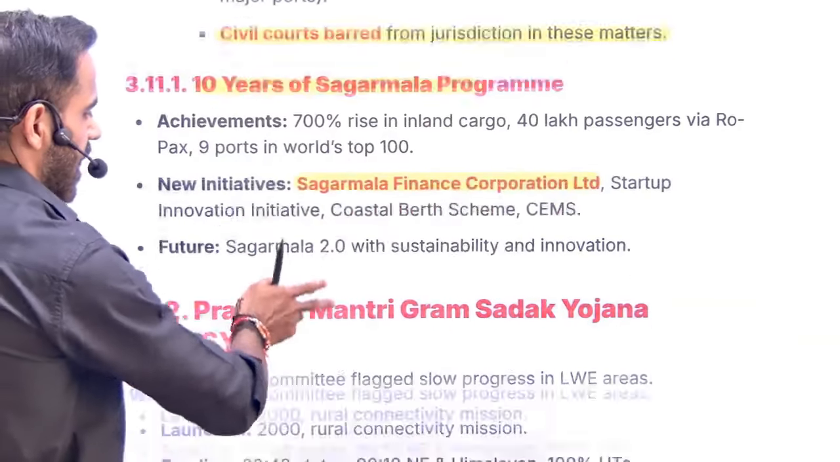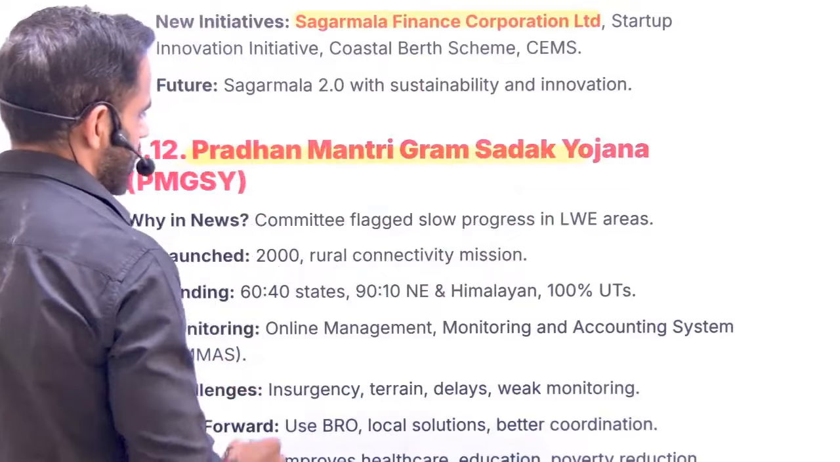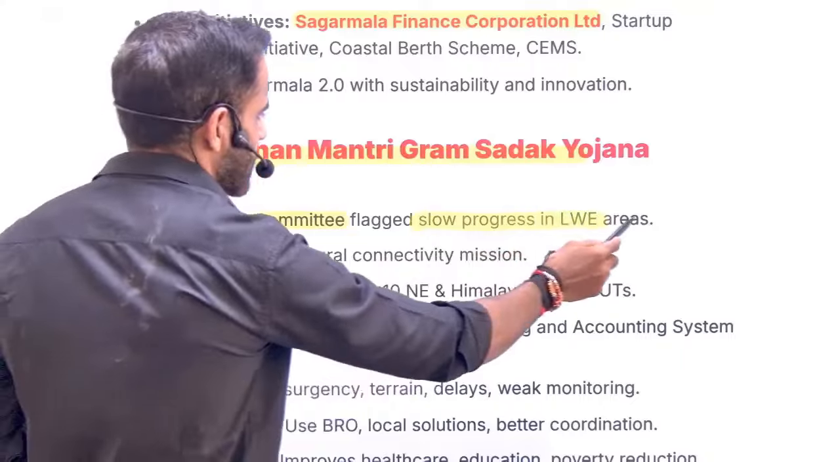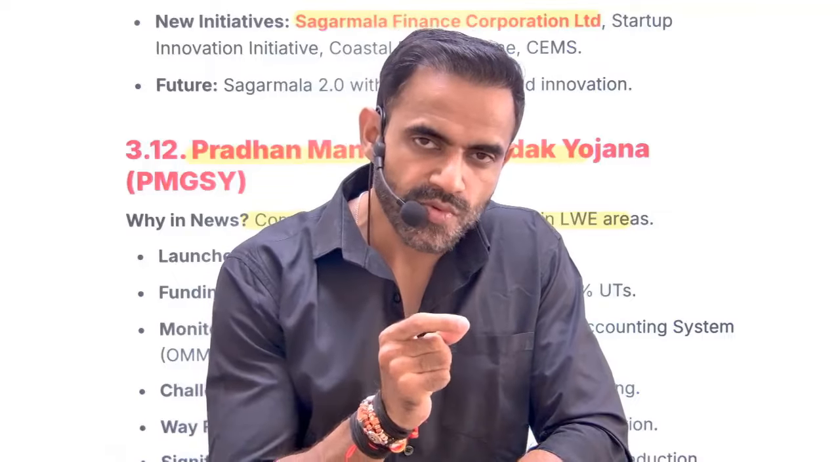Next is related to Pradhan Mantri Gram Sadak Yojana. So recently, the parliamentary committee highlighted the slow progress in left-wing extremism areas. In a very simple sense, understand. In internal security, there is a topic linkage between development and spread of extremism. So this parliamentary committee has highlighted that in Naxalite areas, the progress of these projects is very slow, and that is why what is happening is that there is a governance deficit.